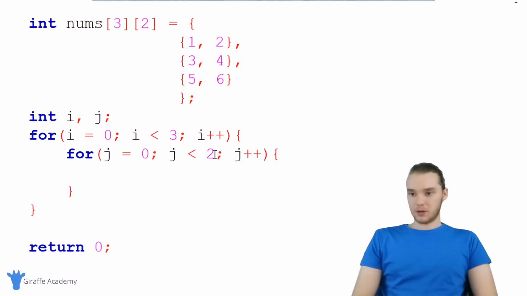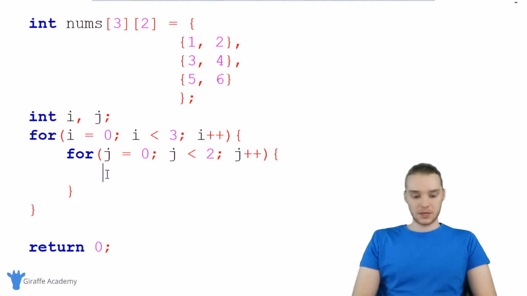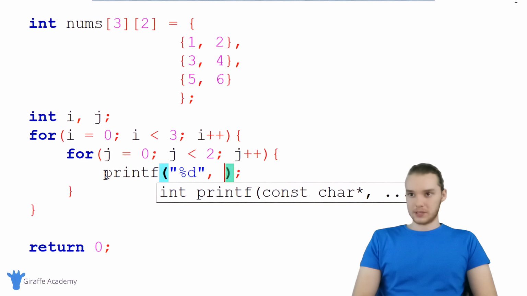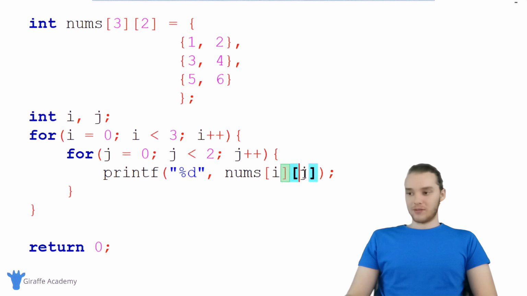So now I'm going to make some more open and close curly brackets. And down here, I'm going to actually be able to print out all of the elements inside of this array. I'm just going to say printf, and we're going to be printing out an integer because these are all integers, and we're going to be printing out nums i and j. So whatever the value of i is and whatever the value of j is, that's the index position inside of nums that we're going to print out.